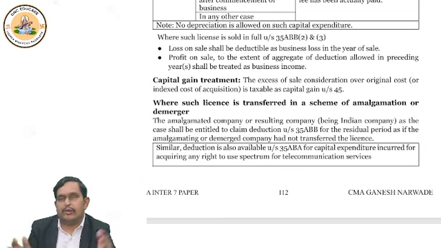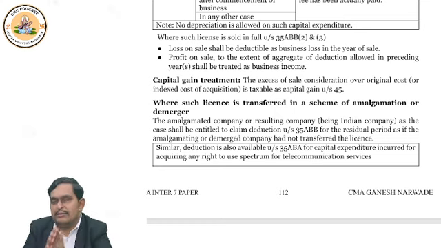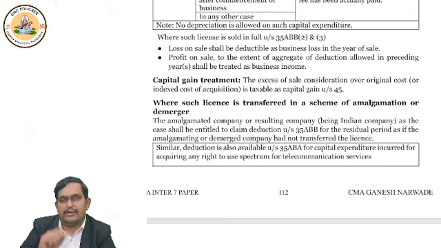Now, during this period, you have to give deduction of the actual payment made on the basis of the straight line method, in equal installments. That you should remember. Payments can be in multiple installments, then multiple periods can also be decided based on payment.